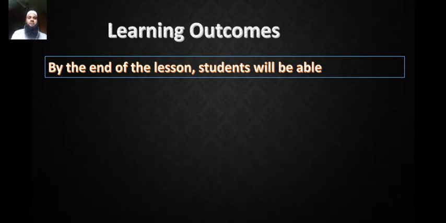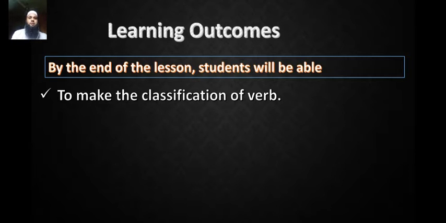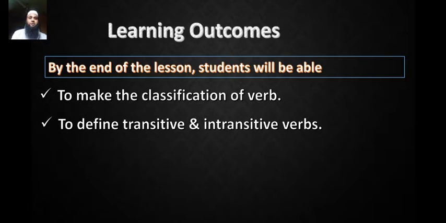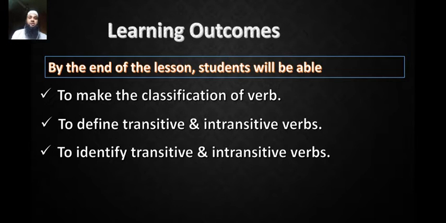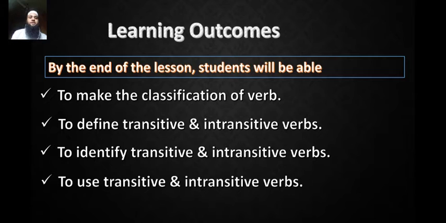Learning outcomes. By the end of the lesson, students will be able to achieve 4 learning outcomes: to make the classification of verb, to define transitive and intransitive verbs, to identify transitive and intransitive verbs, to use transitive and intransitive verbs. So, after finishing the lesson, the students will be able to achieve these 4 learning outcomes.